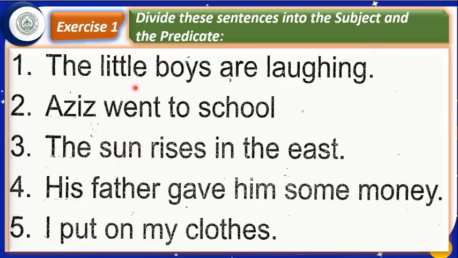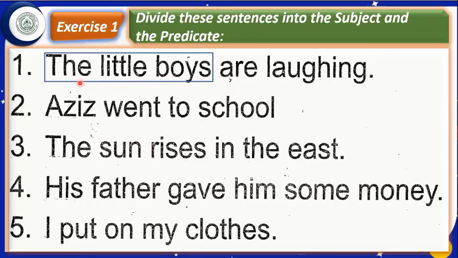There are different ways we can underline both separately. But here we shall put a box for the subject and underline the predicate. For example, in the first sentence, what is the subject? Subject is "the little boys."